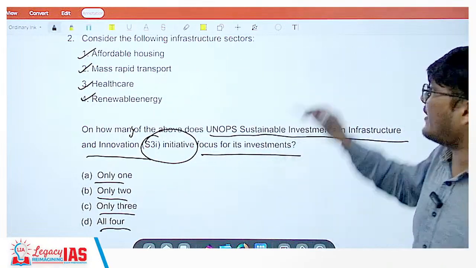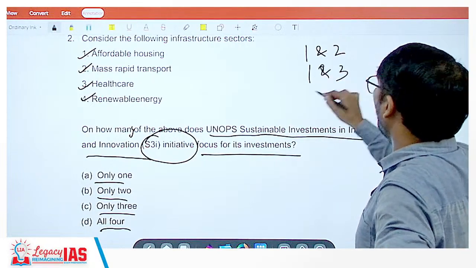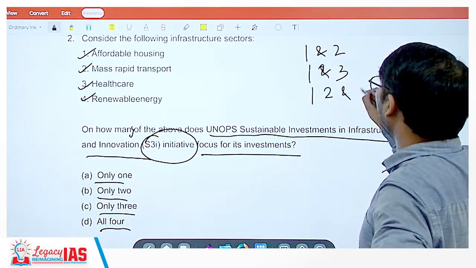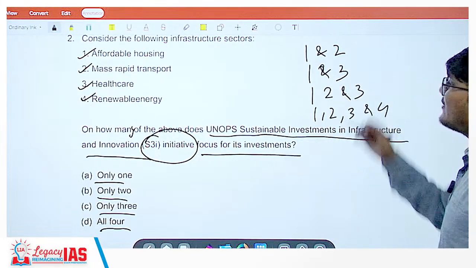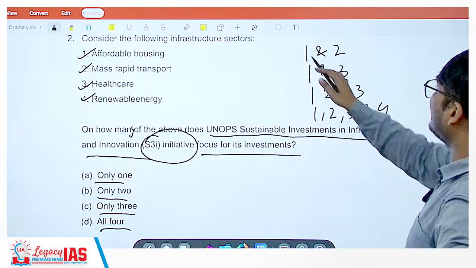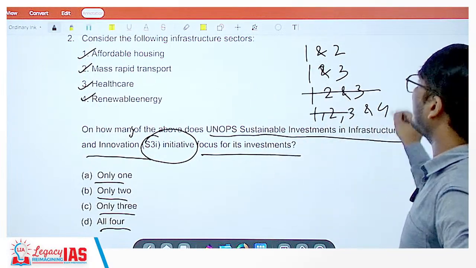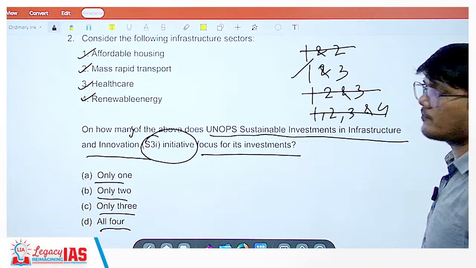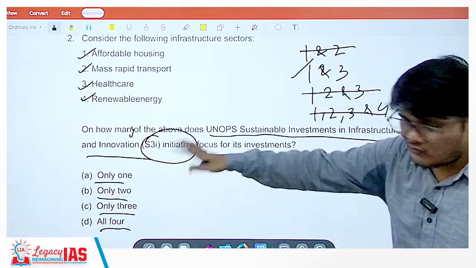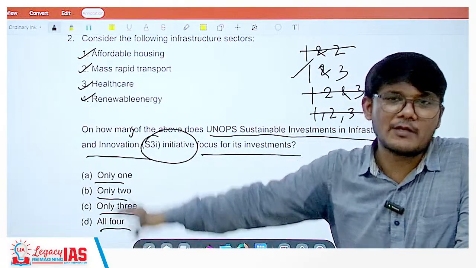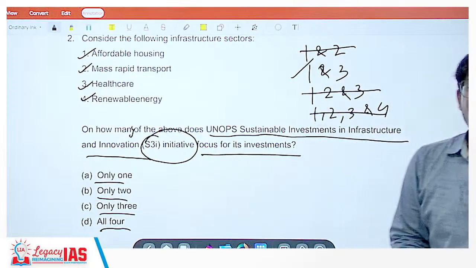They are not saying 1 and 2, 1 and 3, 1, 2 and 3, or 1, 2, 3 and 4. If they had given options like this, and you got to know that 2 is wrong, then those options would go away and you would get the answer, or at least you could eliminate. Now this kind of options has started coming from previous years, and here elimination becomes very difficult.